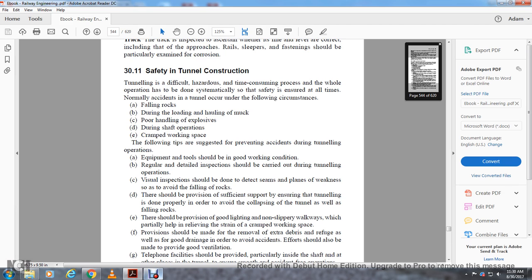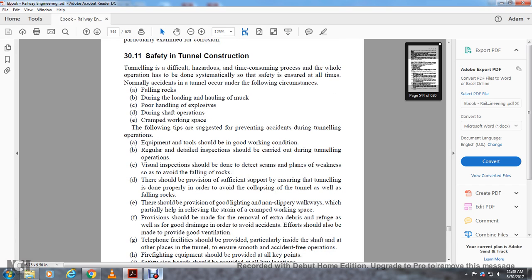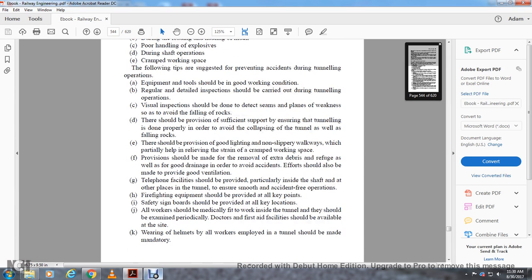Equipment and tools should be in good working condition. Regular detailed inspection should be carried out during the tunneling operation. Visual inspection should be done to detect seams, weak places or voids. Against falling rocks, there should be provision of sufficient support, ensuring the tunnel is done properly to avoid collapse of the tunnel as well as falling rock. There should be good lighting and non-slippery walkways, which help reduce strain in the cramped workspace. Provision should be made for removal of debris and for good drainage in order to avoid accidents. Efforts should also be made to provide good ventilation.